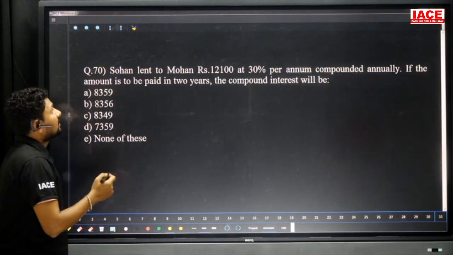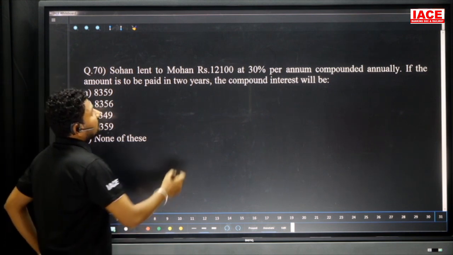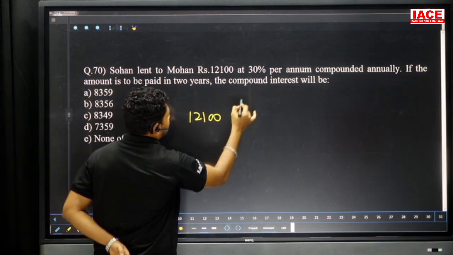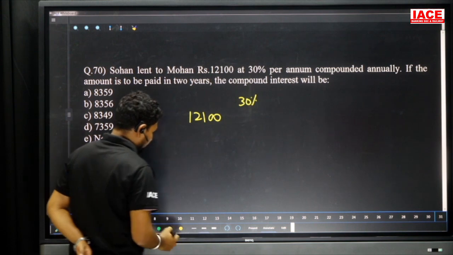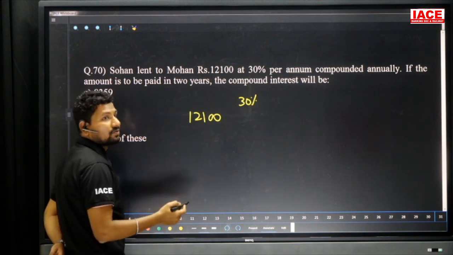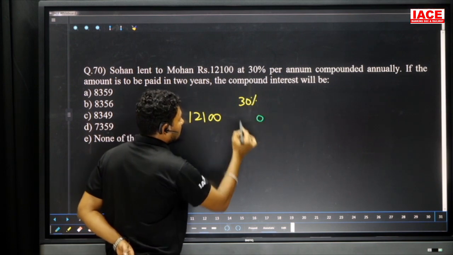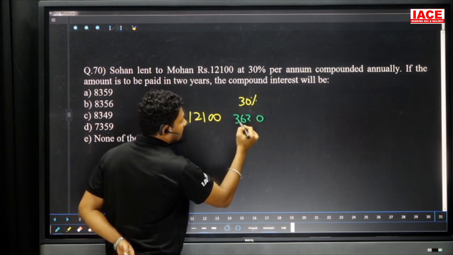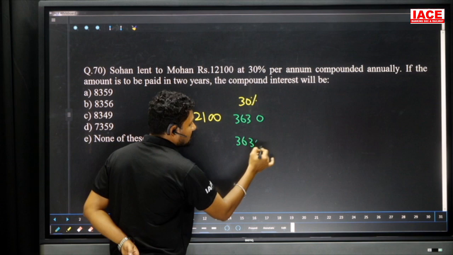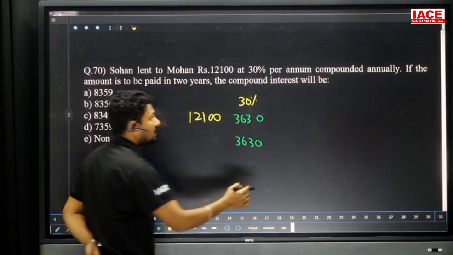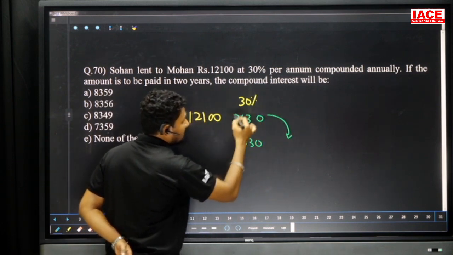Question number 70. Sohan lent Mohan 12100. We need 30 percentage. Now we'll go for the compound interest for the 2 years. 30 percentage of 12100. Percentage wise 2 zeros cancel, extra 10. 3 into 121 is 363, this is the first year. Second year is also will get 363. Compound interest concept is interest on interest. Again we have to take 30 percentage on 3630.